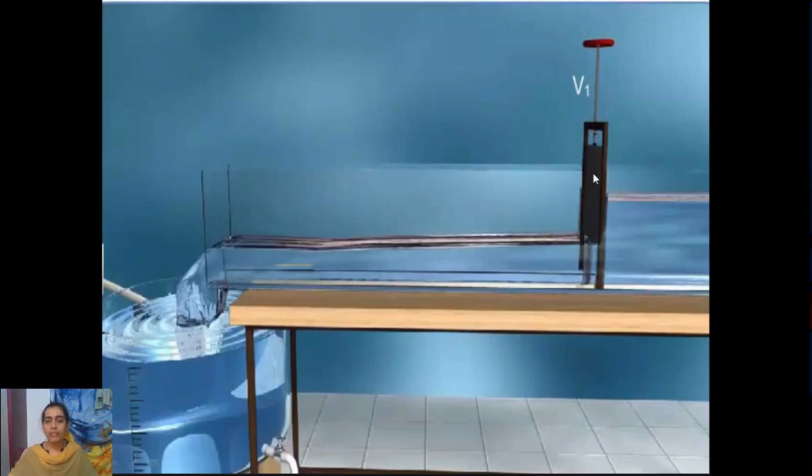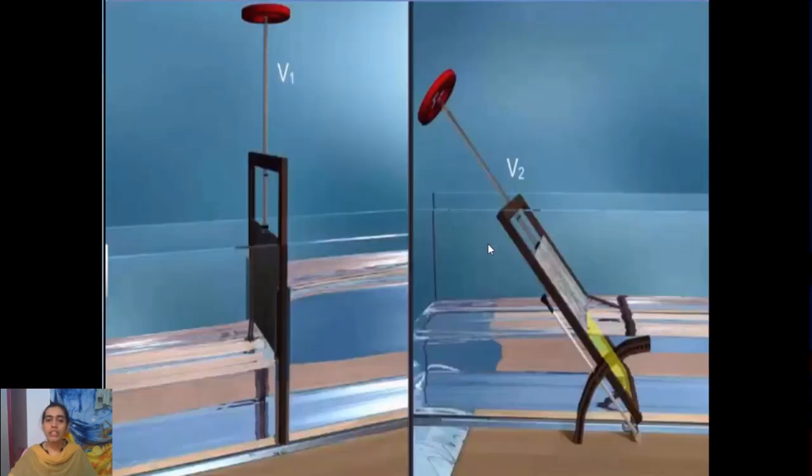Instead of keeping this wall normal to this flow of water, right? Perpendicular. We have set this wall to this flow of water. So the area of the window we are adjusting in that way, right? So instead of keeping it normal or perpendicular to the flow of the water or velocity of the water, suppose for example, if we have tilted it with a certain angle theta, right, then what happens?